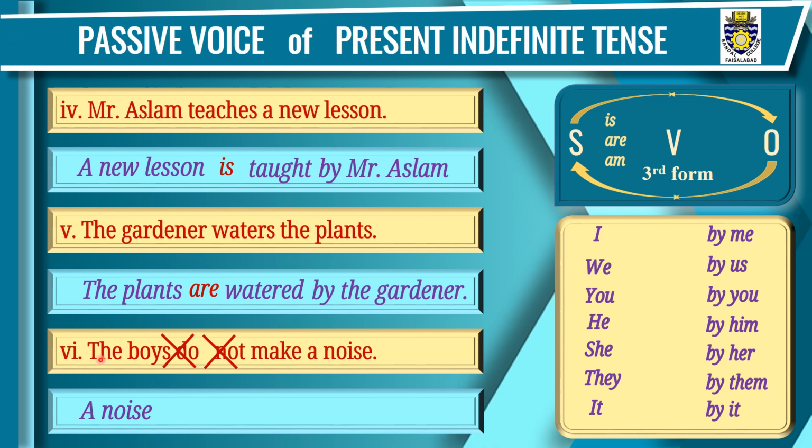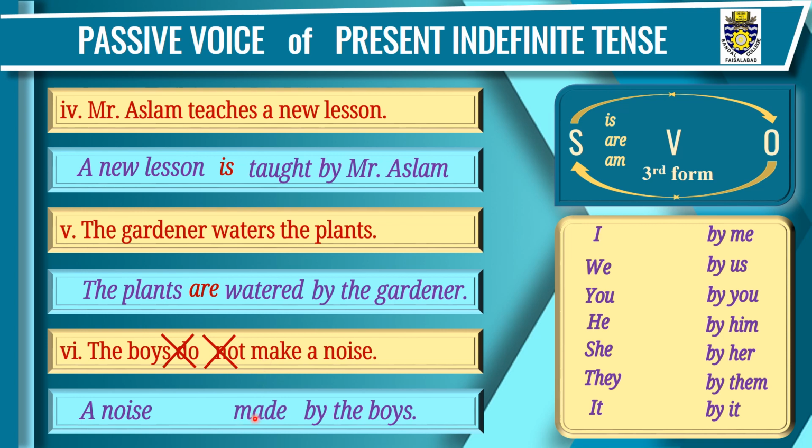Step 2. Step 2 is this subject. The boys will take the place of this object. So we will write the boys at the end and we'll use by before that. By the boys. Step 3. Third form of this make. The third form of make is made. These are the 3 steps.